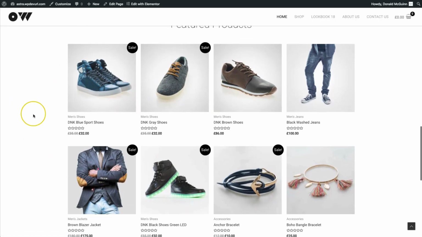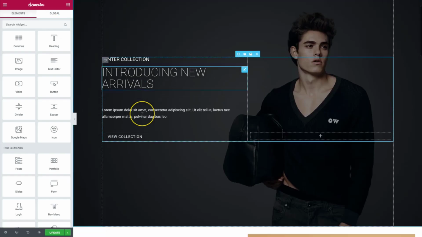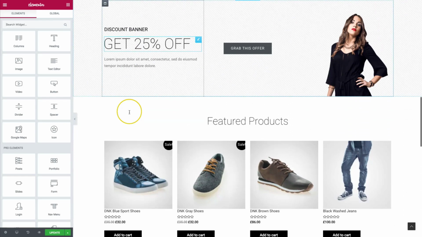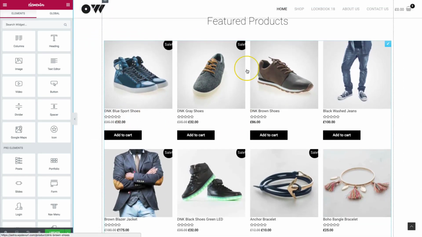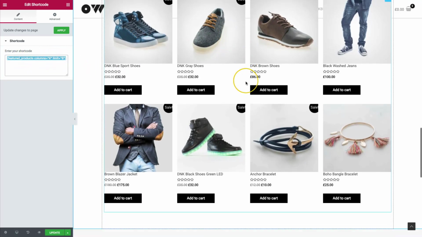This is all done styling wise through the theme, which is Astra. And then let's show you how we've gone ahead and implemented this onto the site. So in our Elementor page builder, if we go to the featured products, and we click on this, we see that it's done by a shortcode. Featured products, 4 columns, and it's limited to 8 products.